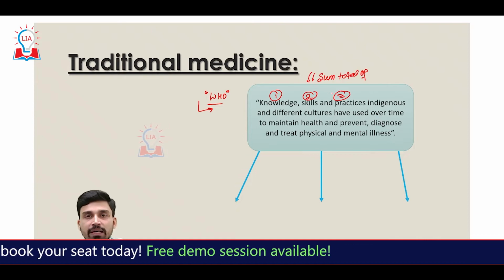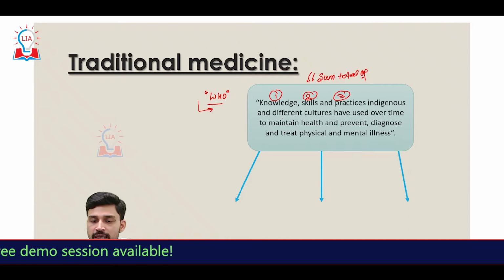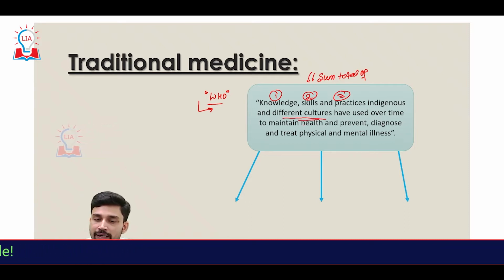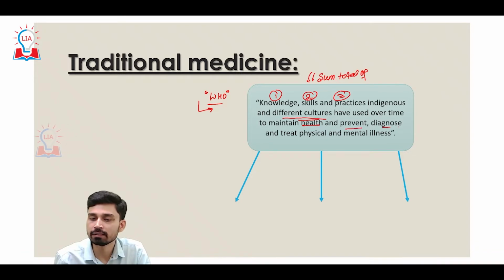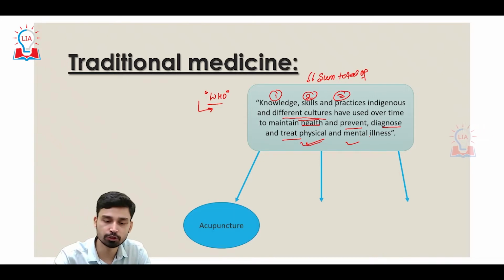However, despite being indigenous, these knowledge, skills and practices have been used by different cultures over a long time to maintain health and to prevent, diagnose and treat both physical as well as mental illnesses. That is the all-encompassing definition of traditional medicine as given by WHO.